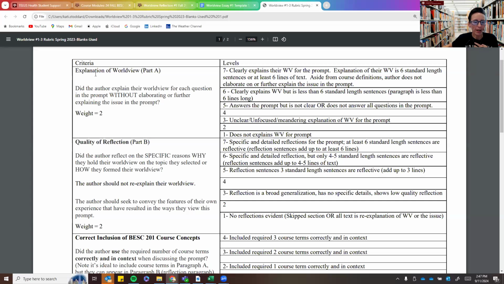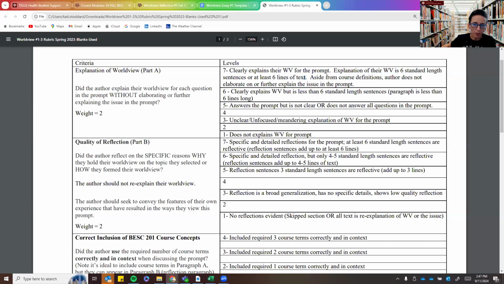All right, so the first part, explanation of the worldview. Did the author explain their worldview for each question of the prompt without elaborating or further explaining the prompt? So sometimes students want to explain what their worldview is by giving me a textbook explanation of the issue. That's not what I'm looking for. I need you to explain what you believe, not what the thing is. So aside from defining the course terms, you shouldn't be giving me an explanation of what the thing is.